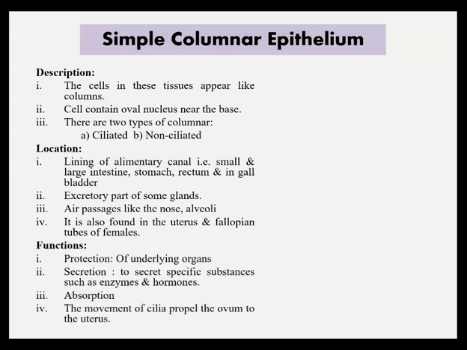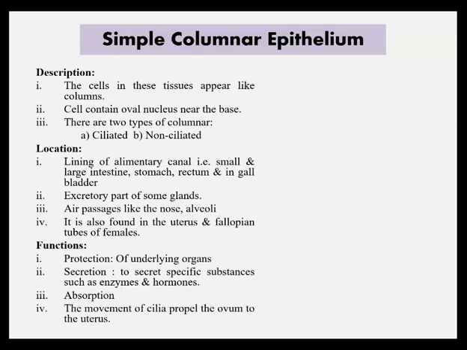Functions of columnar epithelium. First function is protection of underlying organs. Second function, secretion of specific substances such as enzymes and hormones. Third function is absorption.